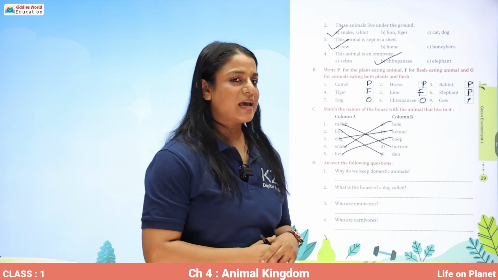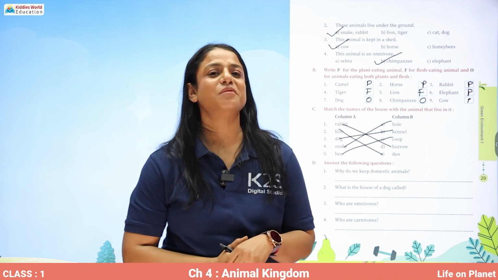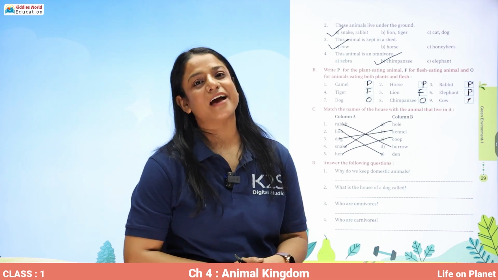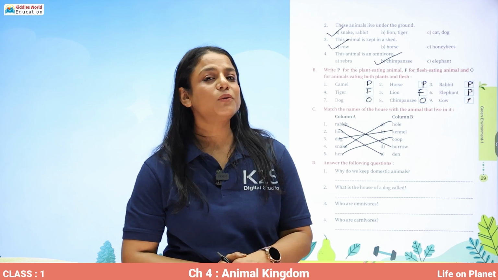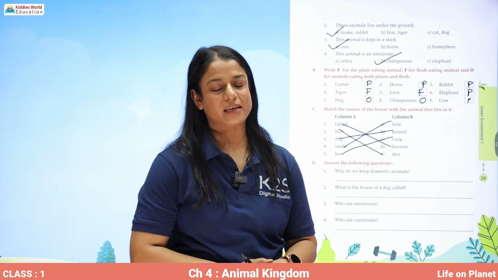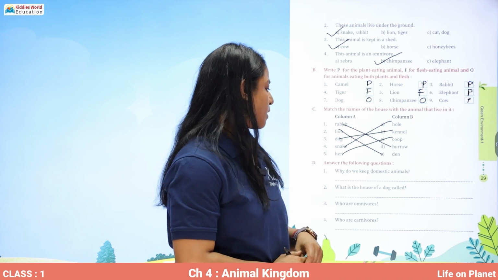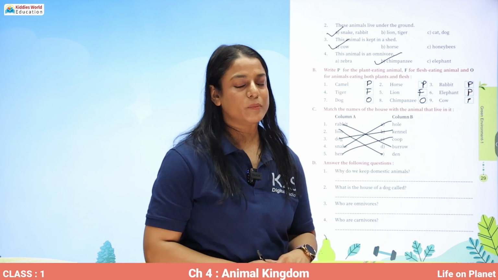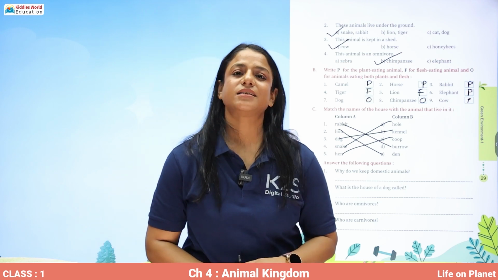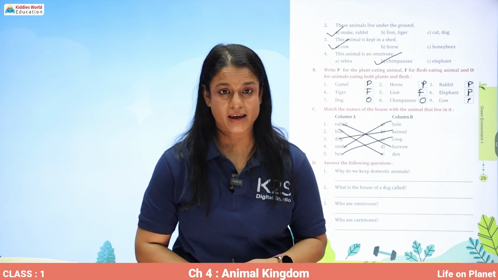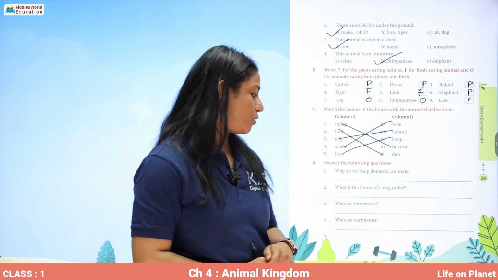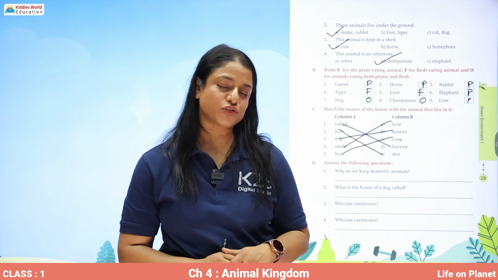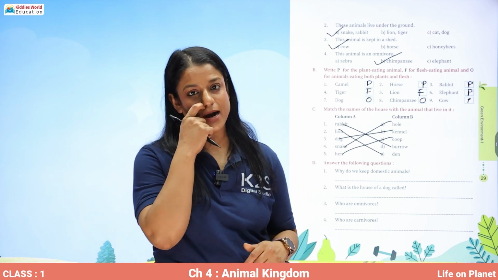Why do we keep domestic animals? Domestic animals help us in growing food, carrying people, carrying load. They give us wool, so they are very useful to us. That's why we keep domestic animals. What is the house of a dog called? Kennel. Who are omnivores? The animals that eat both plants and flesh of other animals are called omnivores. Who are carnivores? The animals that eat the flesh of the other animals are called carnivores.